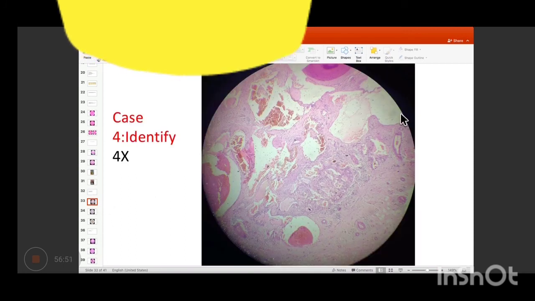Okay, so coming over to the next case. So again, this is a 4x or the scanner view of the slide. So what do you see here? If you cannot tell the diagnosis, you can attempt to explain what you see.